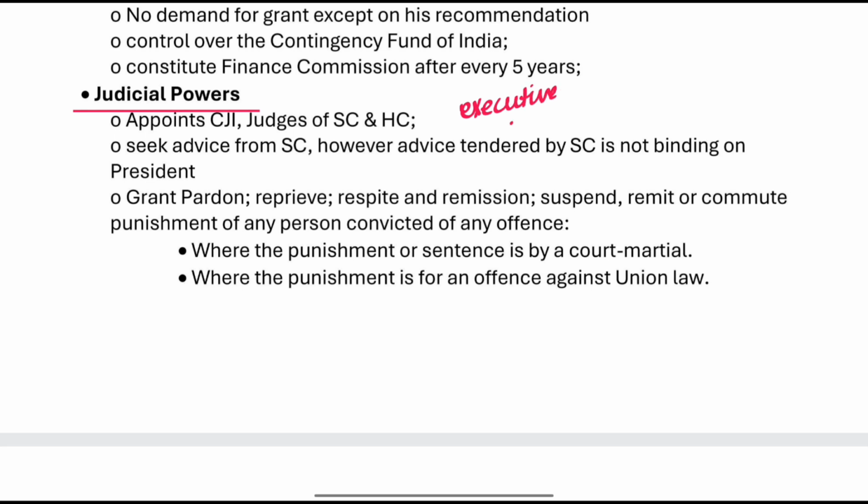Whenever he is appointing a judiciary member, it becomes a judicial power. So he appoints whomever he appoints. He appoints the Chief Justice of India, and the judges of Supreme Court and High Court.